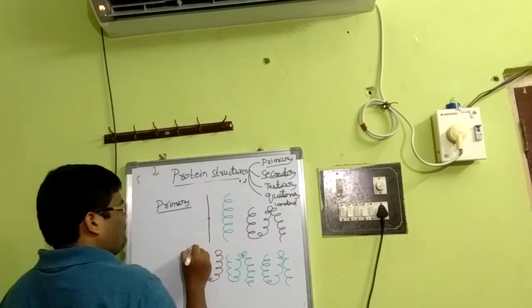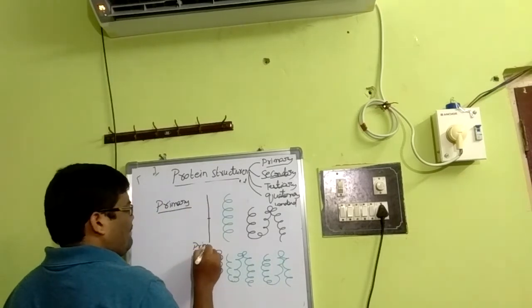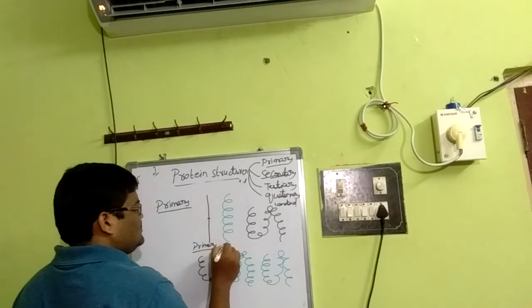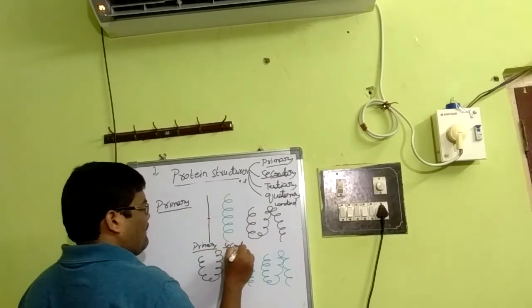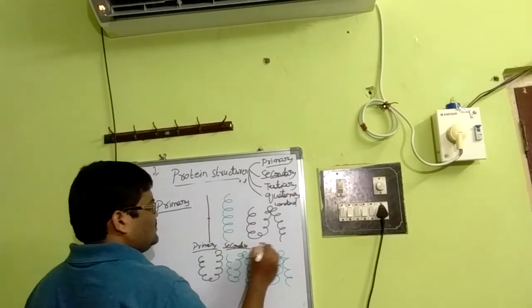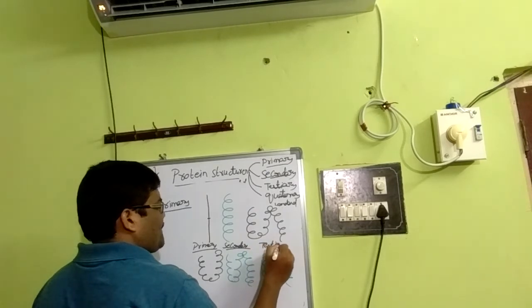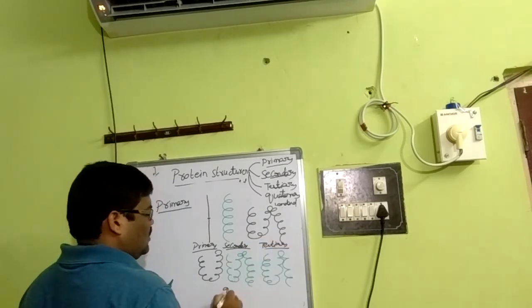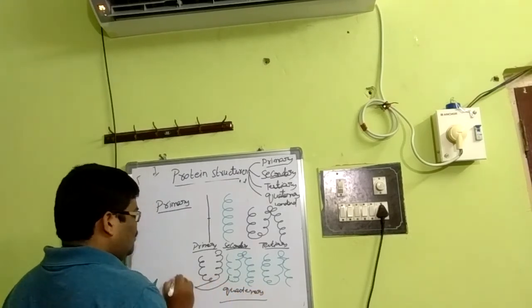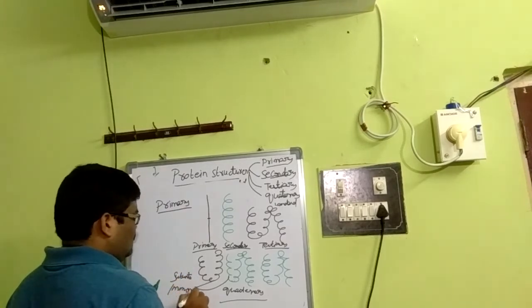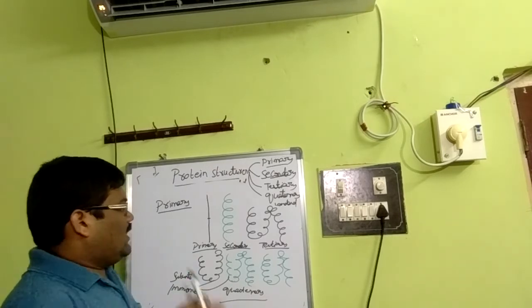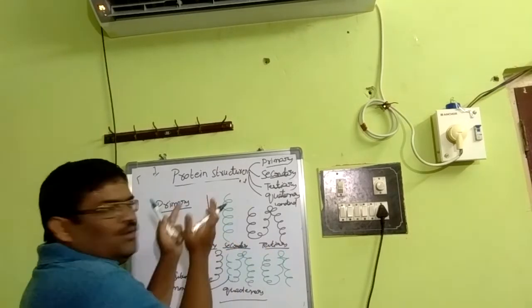This is primary, this is secondary, this is tertiary, and this is quaternary. In the quaternary structure, they are called subunits or monomers. Okay, it's a basic representation. We'll discuss it point by point.